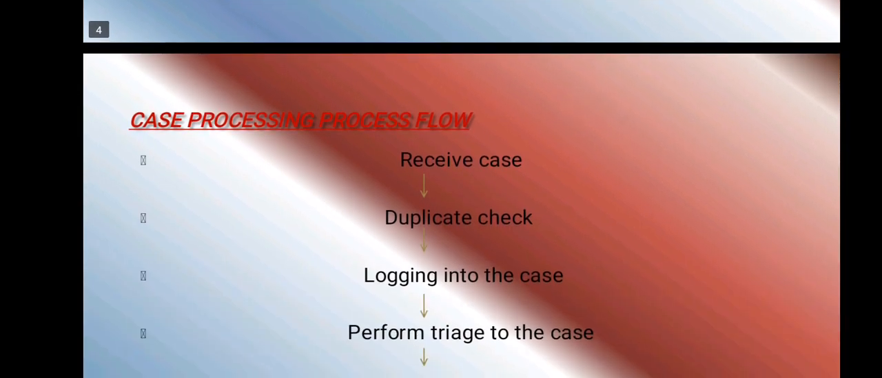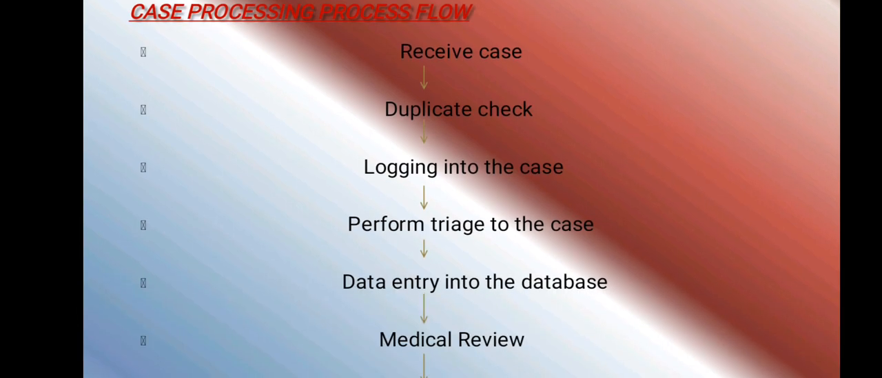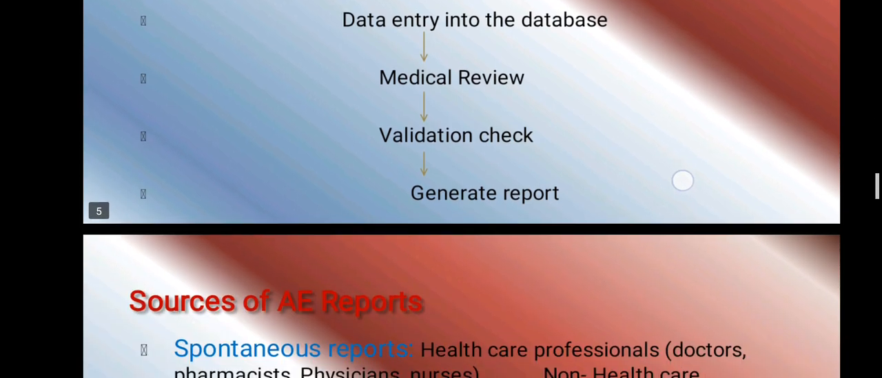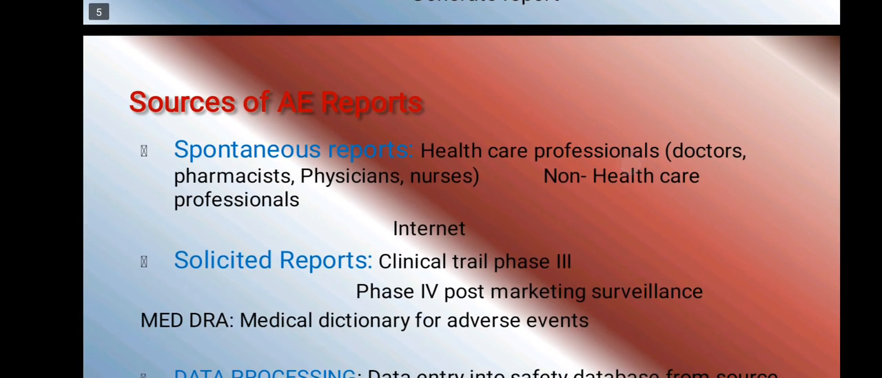And case processing, in the sense, first of all logging into the case. And duplicate check means whether the information is a new one or an old one, whether it has any missing information or any unusual information. Next is performing triage to the case and data entry into the database, medical review, validation check, and generating the report.